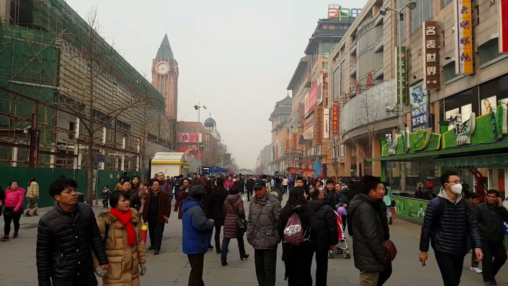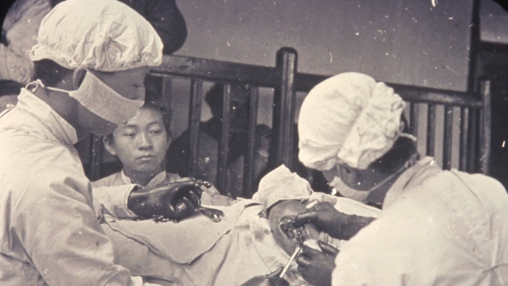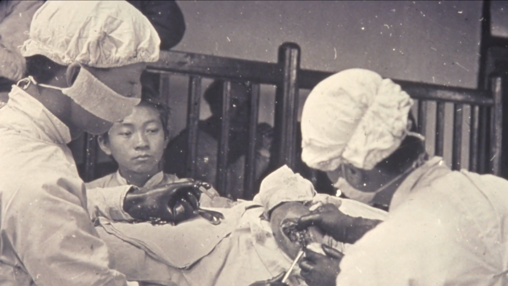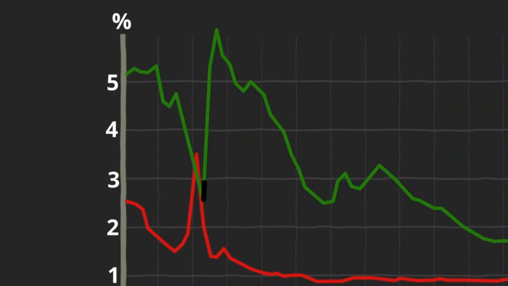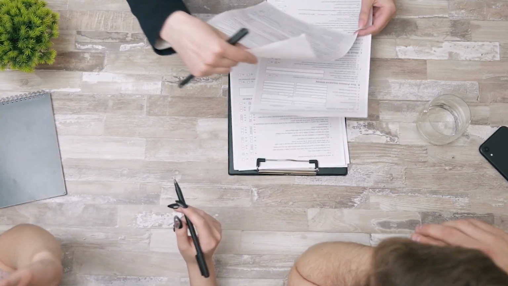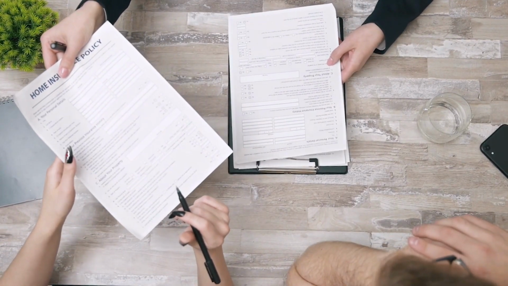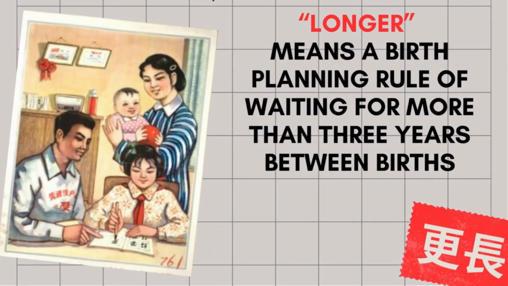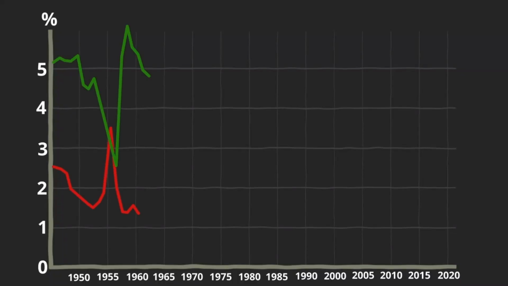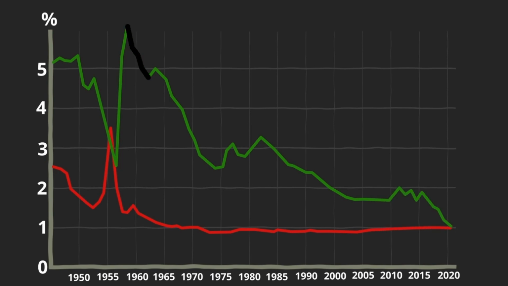But this didn't last long, as along with better medical facilities that decreased the infant mortality rate, the average Chinese family now had 6 children. The birth rate skyrocketed, which the government saw as a big problem. So they came out with a policy which they called later, longer, fewer. Later marriages, longer birth intervals, and fewer births. This led to the birth rate starting to decline. But it was not enough, as after some time the birth rate was the same as before the policy.